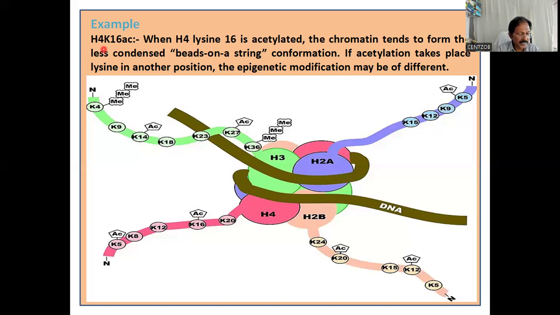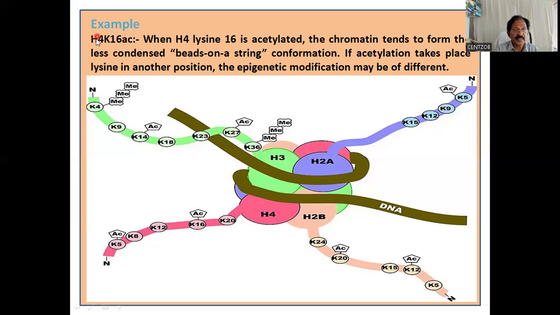H4, that is, the N-terminal tail of H4, lysine in the 16th position gets acetylated.